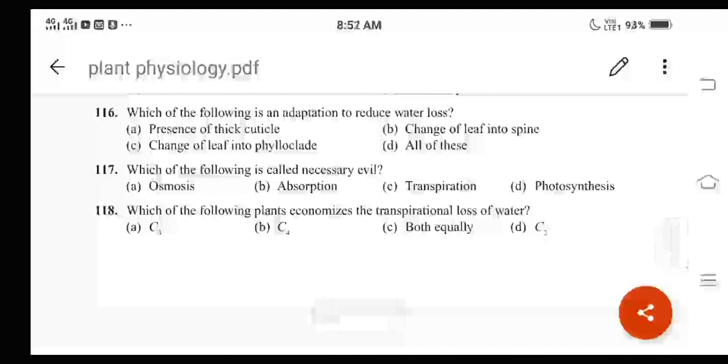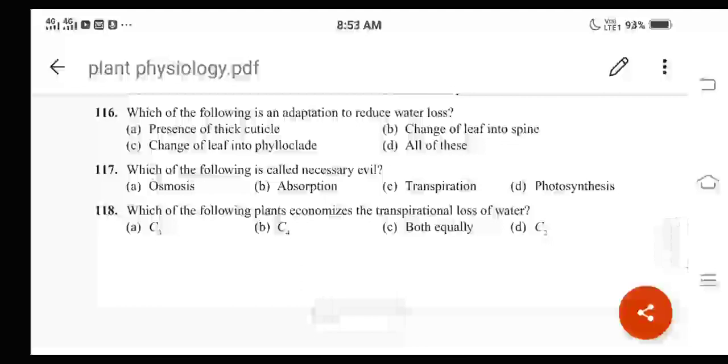Let us go for question number 117. Which of the following is called necessary evil? What is the correct answer here? Osmosis, absorption, then transpiration, then photosynthesis. Here option C, transpiration, is called the necessary evil.